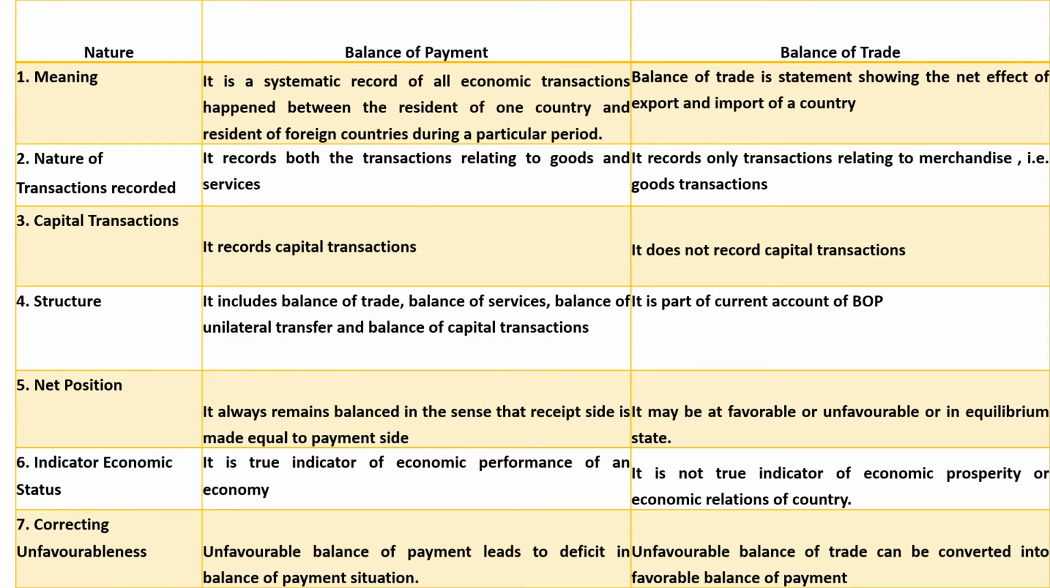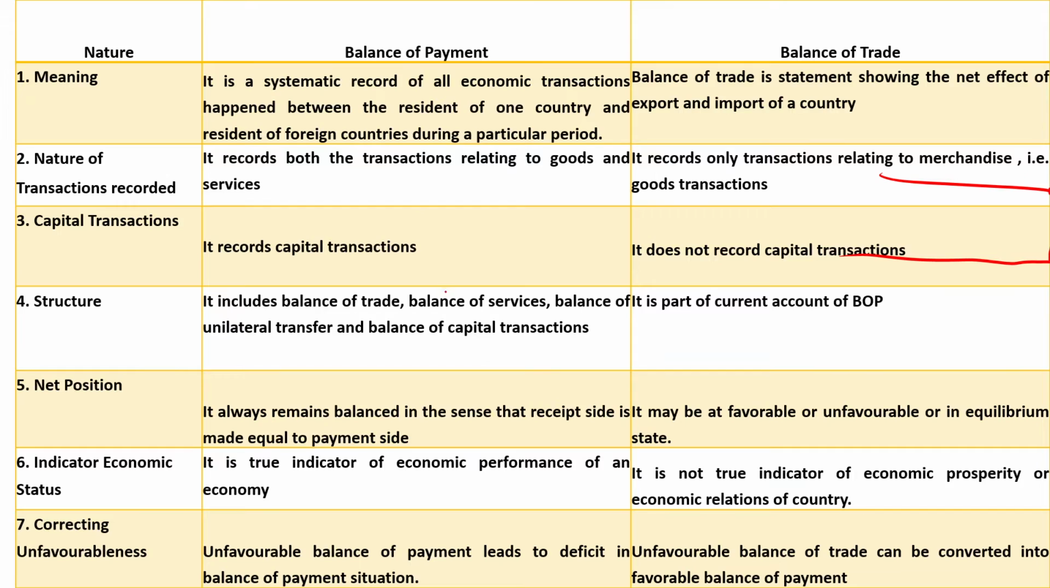So BOP is what? It's a written statement where all the economic transactions between two countries related to export and import are recorded for a particular period of time, specifically 1 year. Balance of trade is a statement which shows the net effect of the export and import of a country. Then nature of transaction, what type of transaction? So both transactions relating to goods and services are recorded. Here only the transactions related to merchandise are recorded.